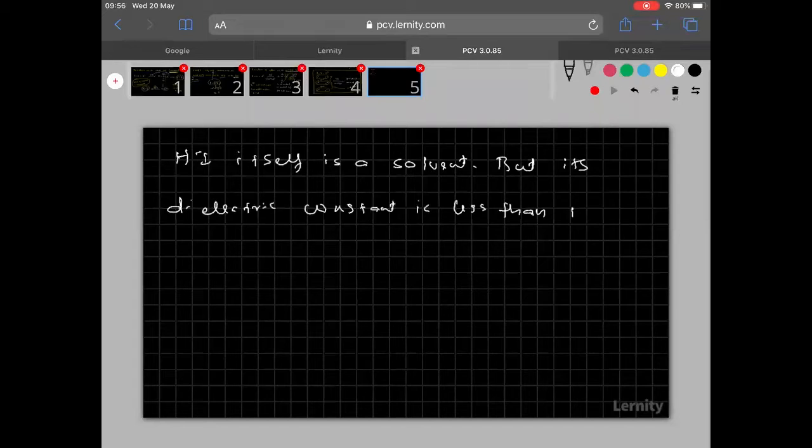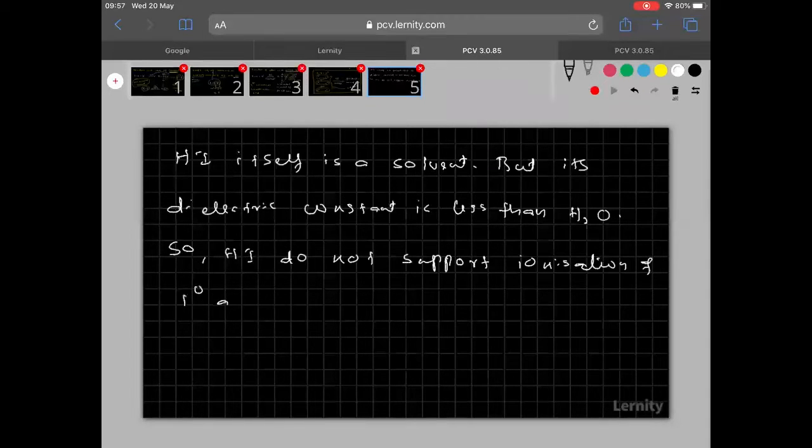Clear? So HI does not support ionization of primary and secondary. That is the reason why in the case of primary and secondary, the mechanism will be SN2. So try to understand this point here.